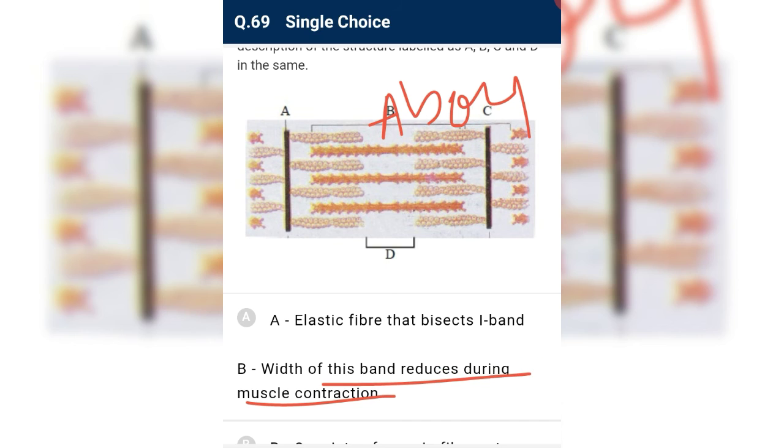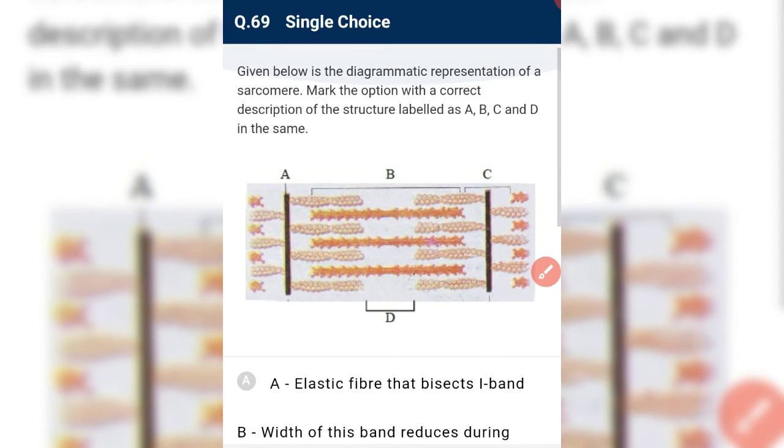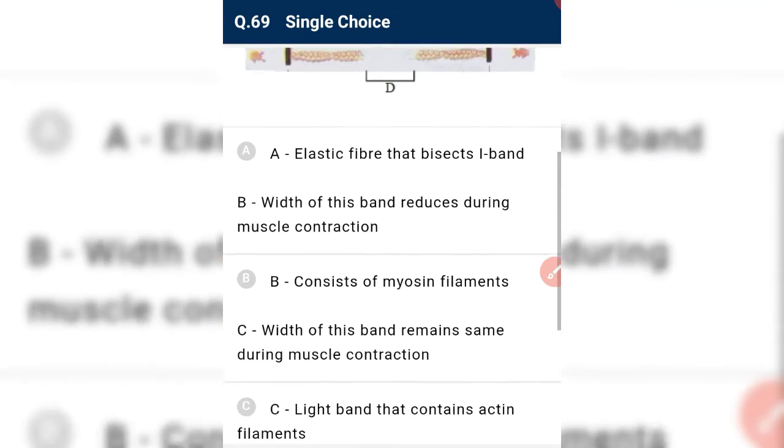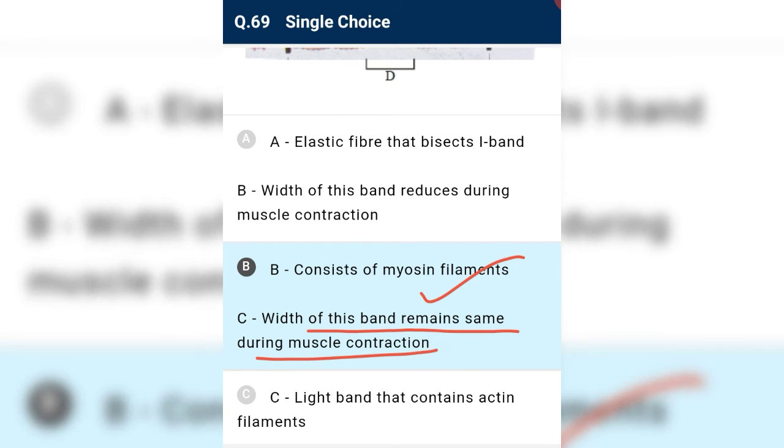No, the A band means where myosin is present. It doesn't matter whether actin is present or not, and the A band does not change its length. The A band remains constant during muscle contraction. So this is incorrect. B consists of myosin filaments. Yes, B means the A band, which consists of myosin filaments, so it is correct. And the width of this band remains the same during muscle contraction. Yes, it is correct.